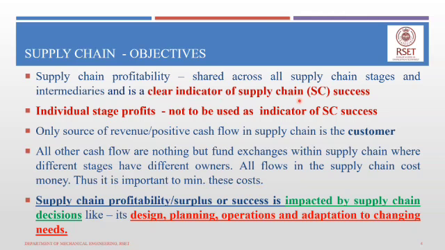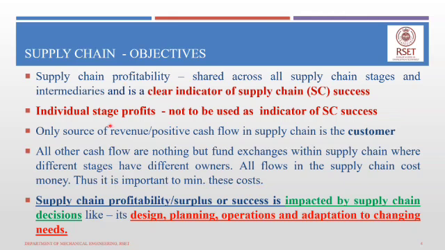supply chain success. Okay, but keep in mind that individual stage profits cannot be used as an indicator of supply chain success. For example, if the distributor makes a large profit, but the remainder of the supply chain, that means the manufacturer or the retailer, makes very small quantities or does not make any profit, it is not an indicator that the entire supply chain is a success.